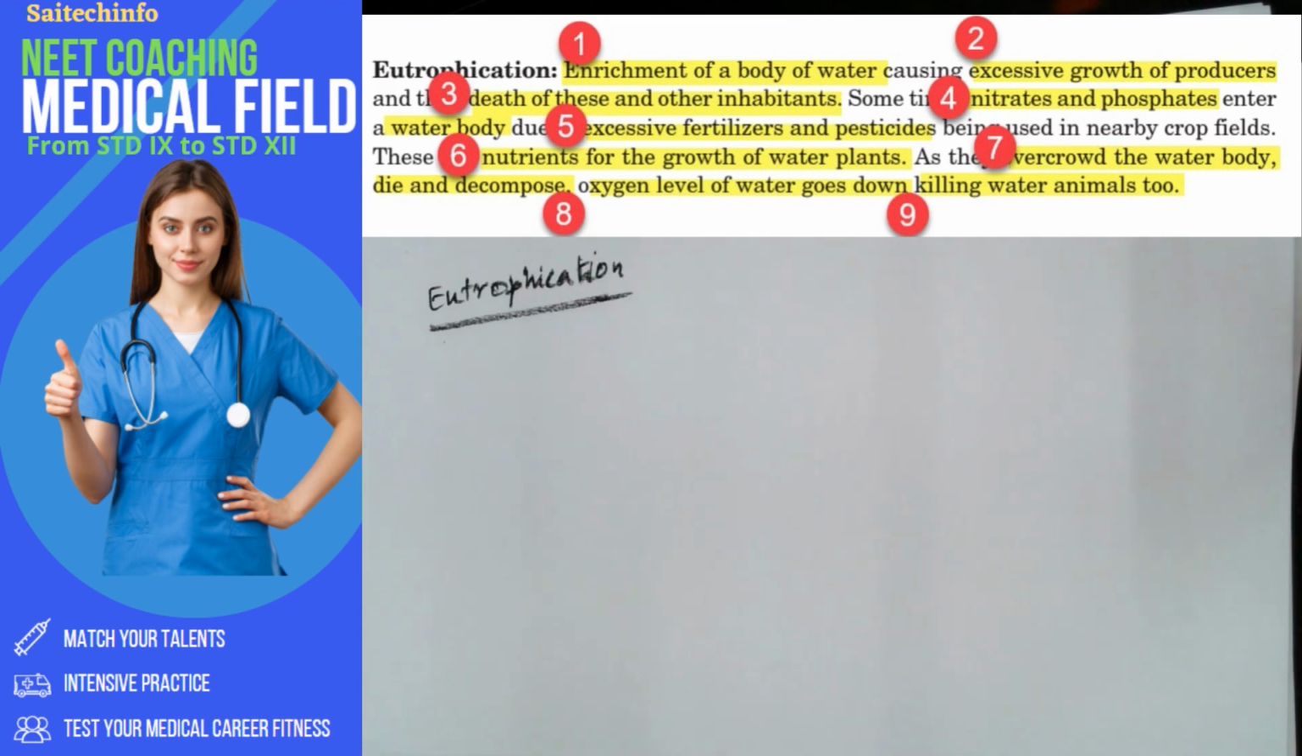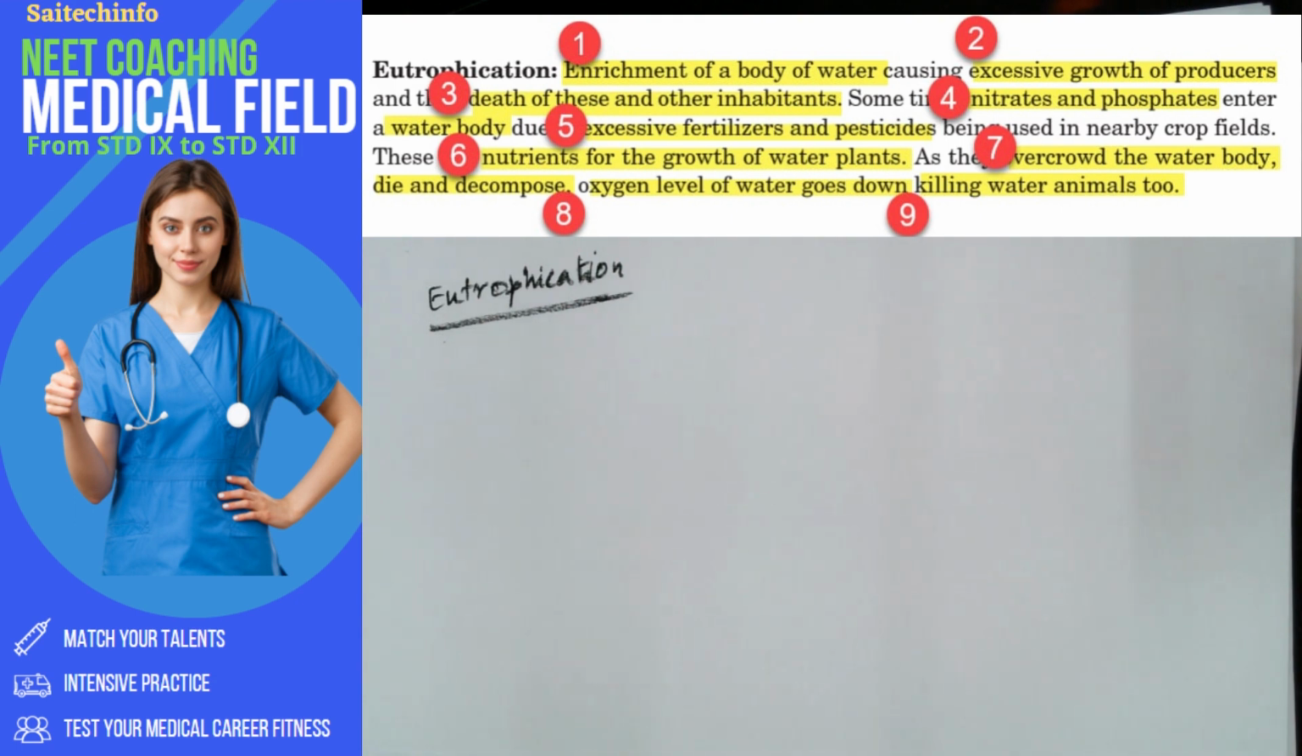And these nutrients are very good for the growth of water plants, but excessive growth of water plants results in overcrowding in the water body itself, and they also die there, so that results in the drop in oxygen production. And thereby it kills the water animals. So point by point you can note down. So these are the key points, and let me try to convert this into a very short